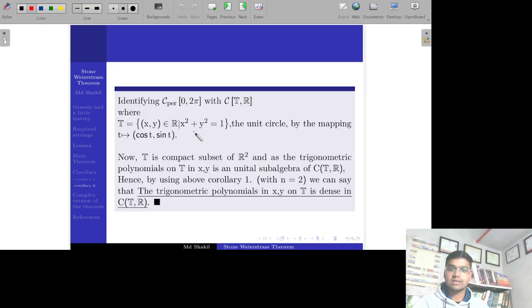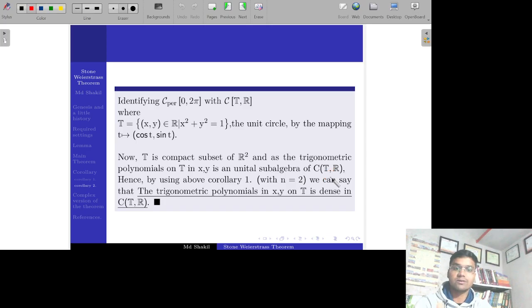Now T, that is the unit circle in R square, is a compact set, and the trigonometric polynomials on T in the coordinates x, y form a unital subalgebra of C(T, R), the space of continuous functions over this compact subset T. Of course, it is real valued.